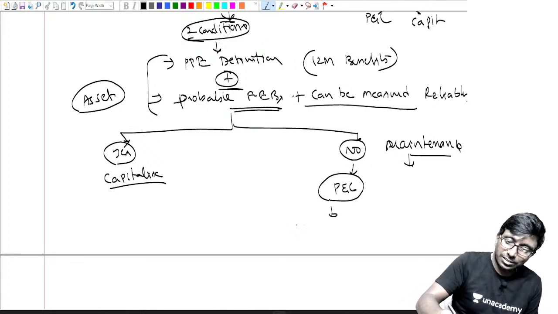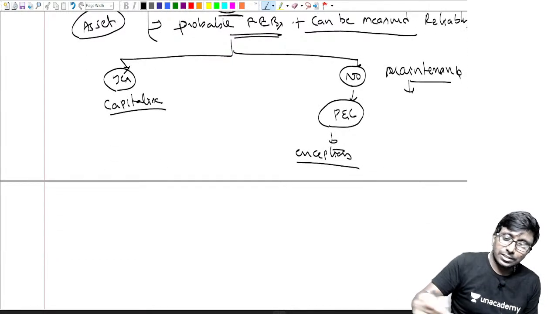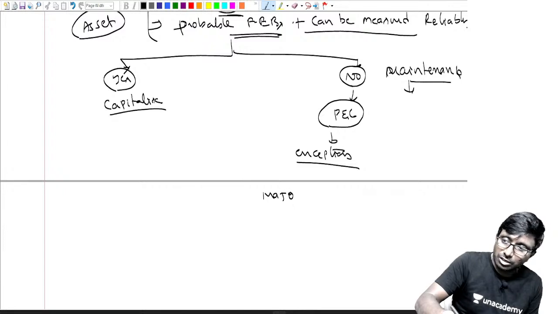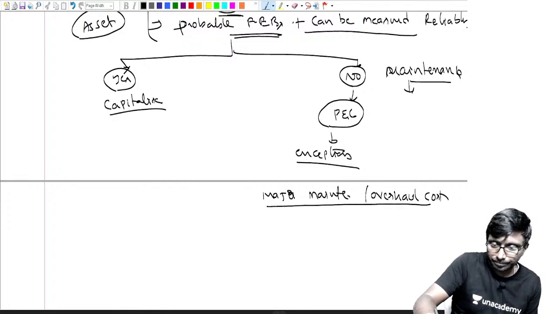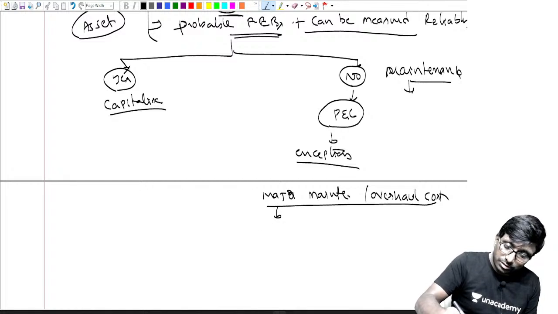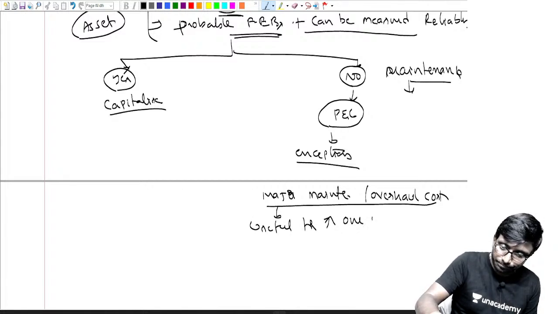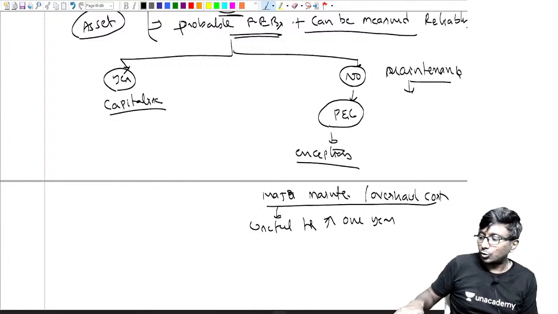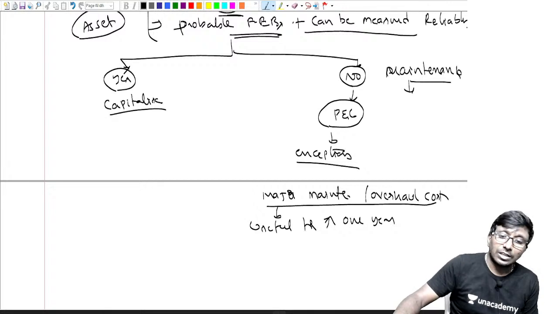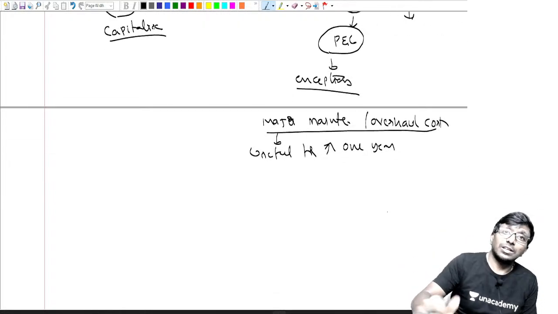But there is an exception to this. What is it, sir? If it is a major maintenance or overhaul cost, and you prove that it is useful for more than 1 year, maybe a legal requirement which you are doing, if I do it once, I don't need to do it for next 2-3 years, something like that.